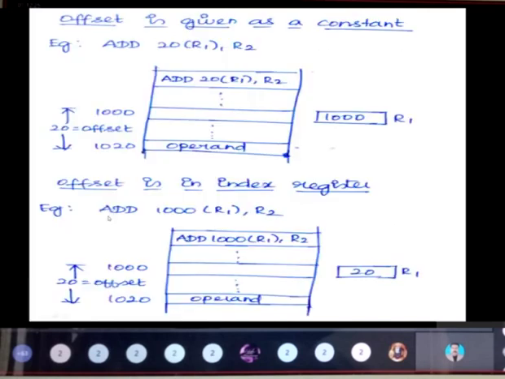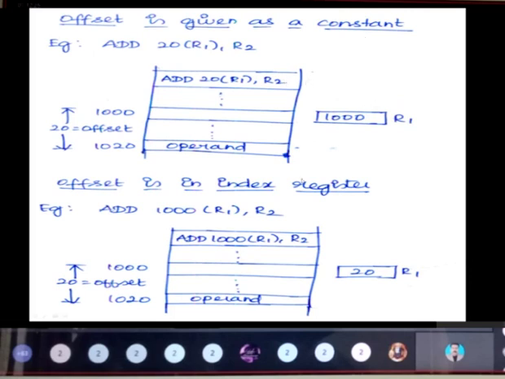Next, here I have given one example where the offset is given as a constant: ADD 20(R1) comma R2. What is the meaning of this? R1 will be holding an address like 1000. So 20(R1) means 20 plus whatever value is present in R1. This is 1000, so 20 plus 1000 is 1020. So it indicates the operand present at address 1020. The content of this operand will be added with R2 and stored in the R2 register itself. That is the meaning.